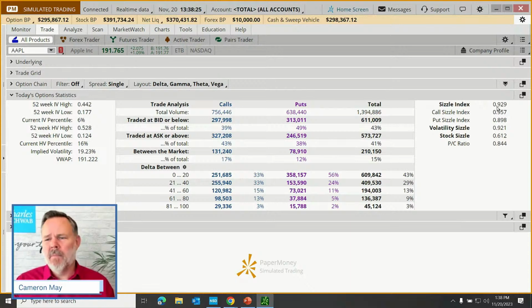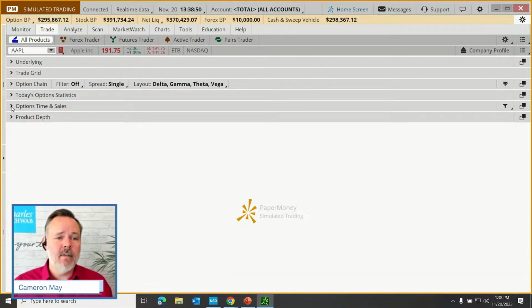We're looking at about 92% of average trading volume across all of the options on Apple. About 95% of normal for calls, about 89 or 90% for puts. So that Sizzle Index can be interesting to options traders. Okay, but that's just an overview of today's option statistics.